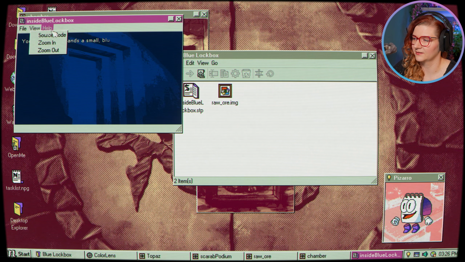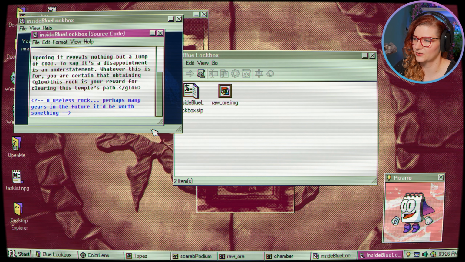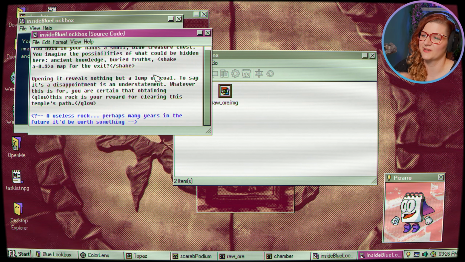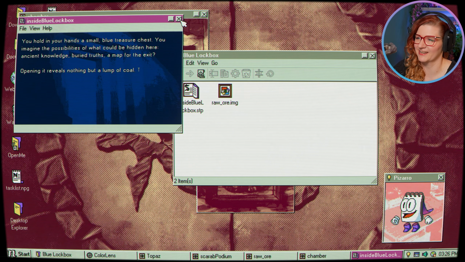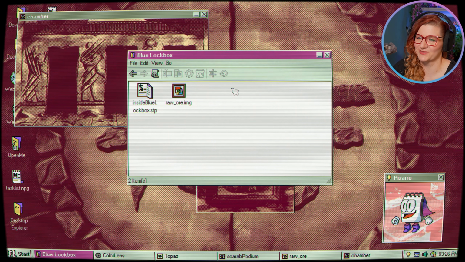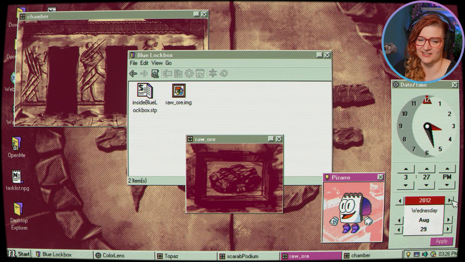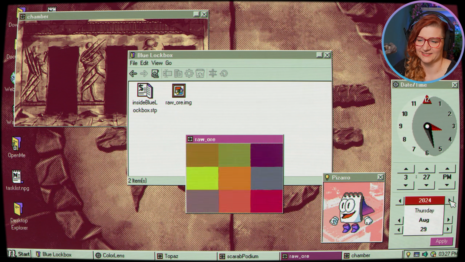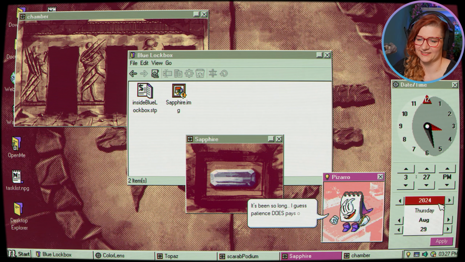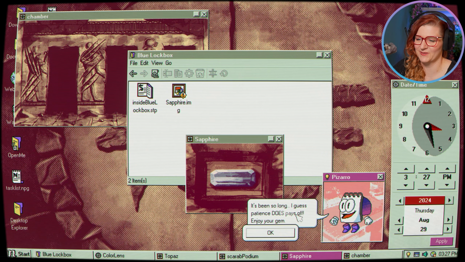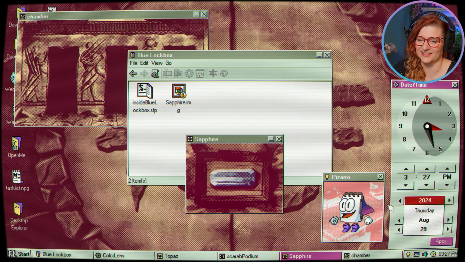What we've got? Anything in our source code? Yes. Use this rock. Perhaps many years in the future it would be worth something. Okay, we've got to age our gems. Okay, well, I don't know how many years, but I assume we can change the years as well. There we go. Okay. Just skipped 12 years. It's been so long, I guess patience does pay off. Enjoy your gem. Okay, I assume it doesn't matter what date it is on the computer.